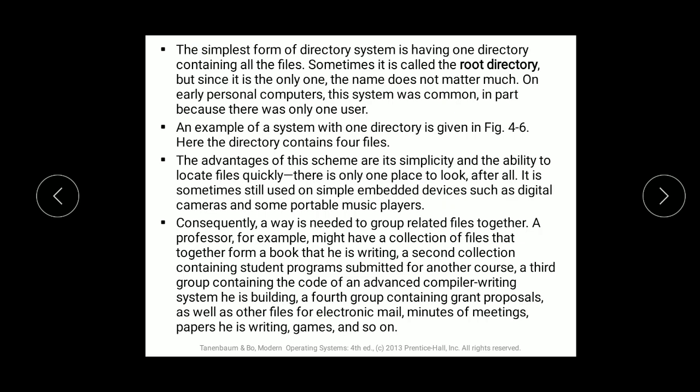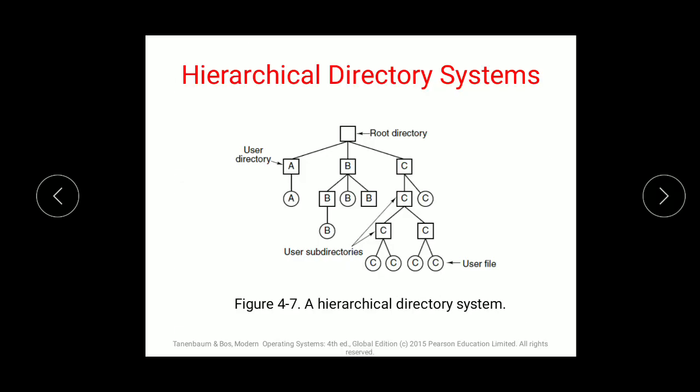Now all those files once done on a particular day, he needs to create one folder or a directory in which he can save those files, and for that a single level directory system can be used. Next is, vice versa, when I have one directory under which I have four or more files. The second type is the hierarchical directory system.